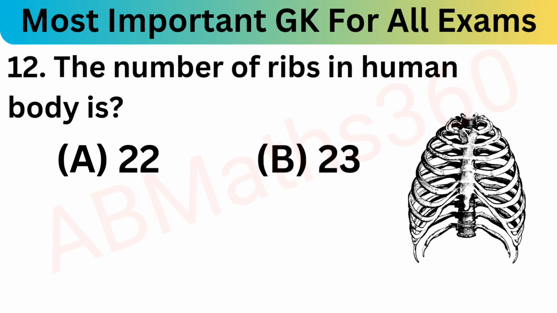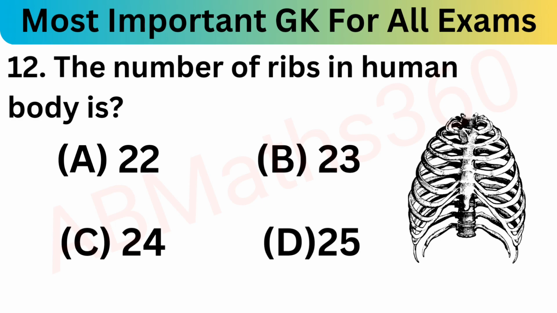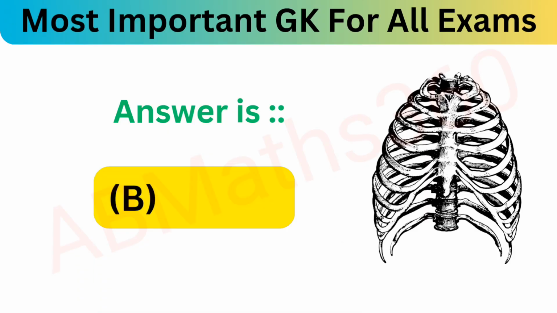The number of ribs in the human body is: option A 22, option B 23, option C 24, and option D 25. What is the correct answer? The correct answer is 24 ribs.